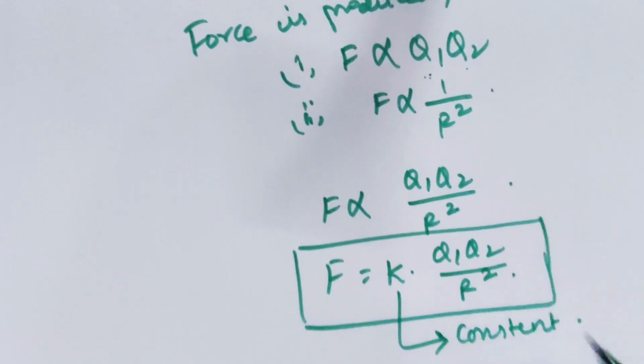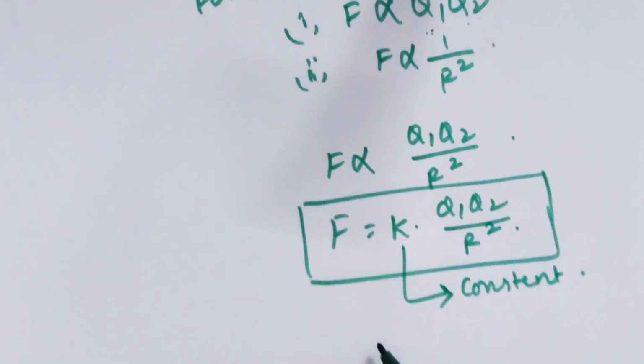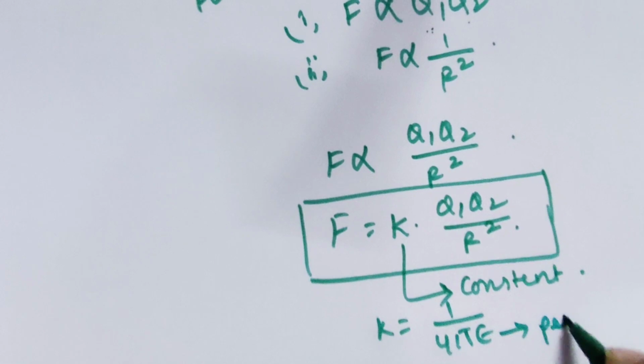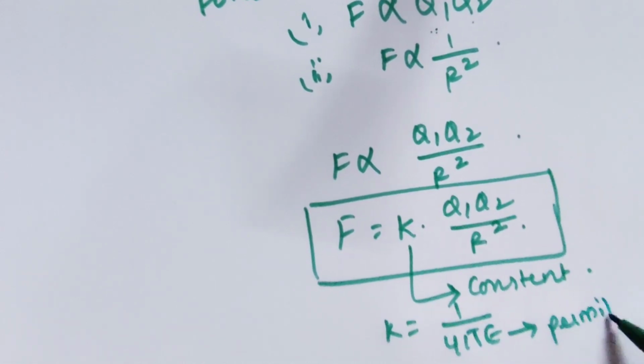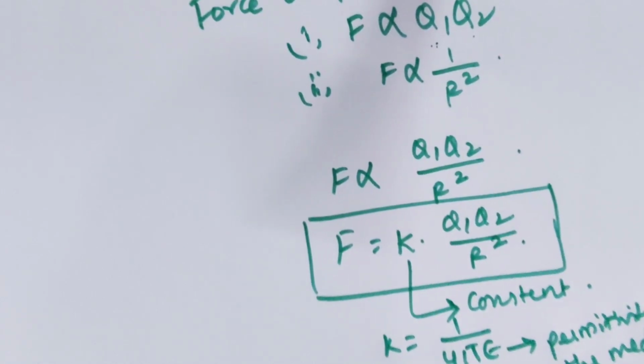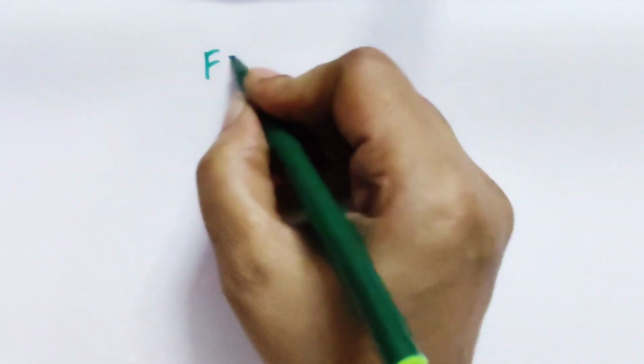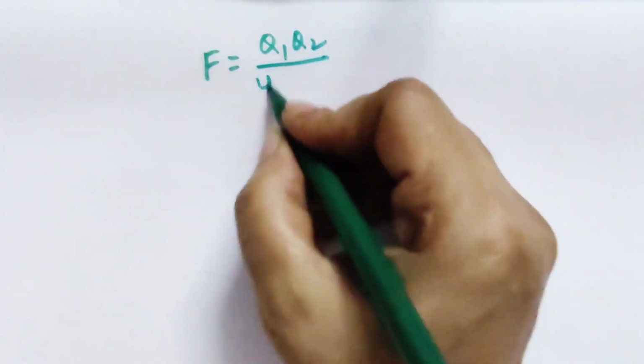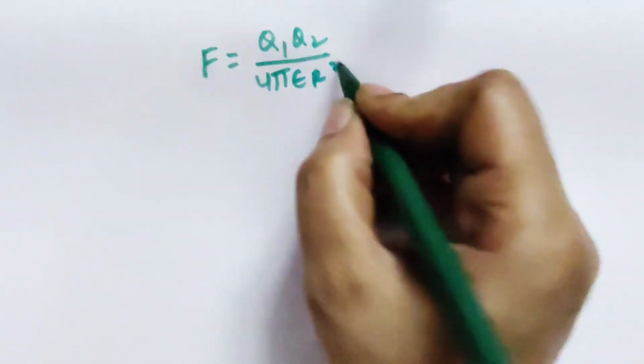This K can also be written as one formula: K is equal to 1 by 4 pi epsilon. Epsilon is called the permittivity of the medium. After substituting this constant value in the force, it becomes F is equal to Q1 Q2 by 4 pi epsilon r square.